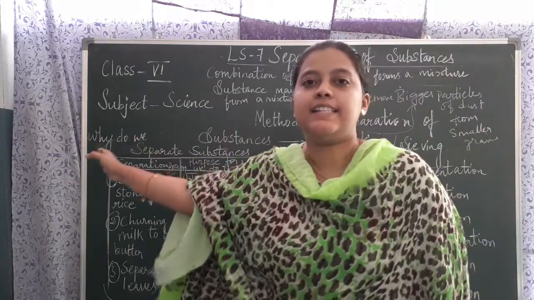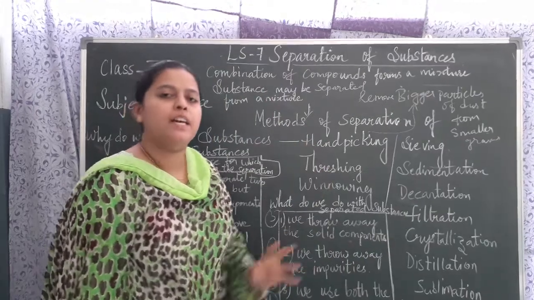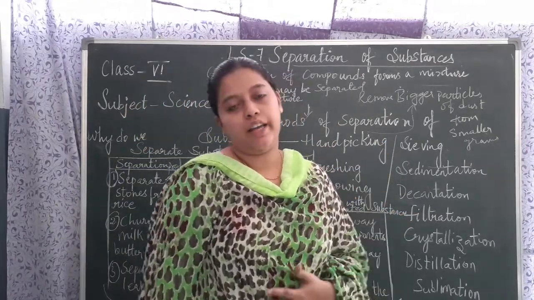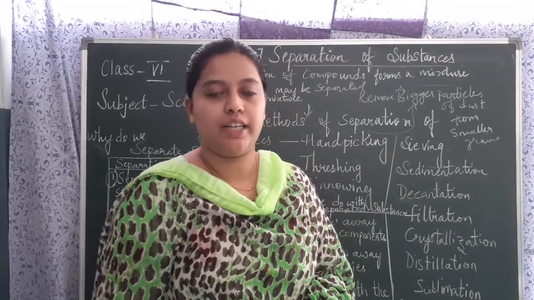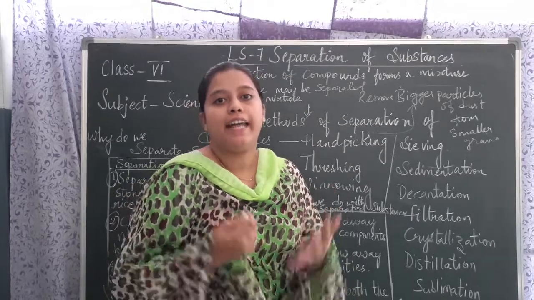Okay children, class 6, subject science. Today's topic is lesson number 7, separation of substances. See children, separation of substances is very important for scientific activity. Apart from that, it is important in our daily life also.